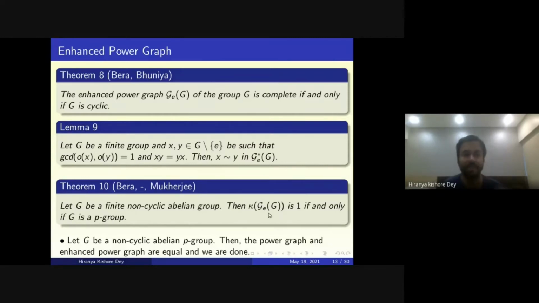And after that, we move to the proper enhanced power graph, that is G double star G.